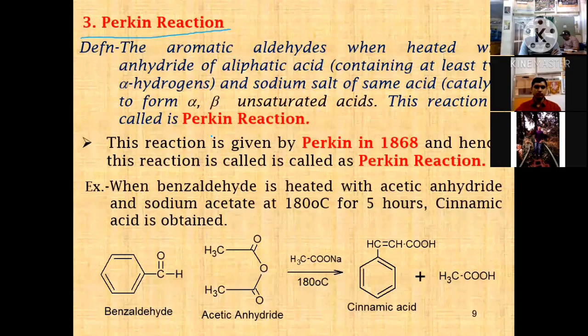When benzaldehyde is heated with acetic anhydride and sodium acetate at 180 degrees Celsius for 5 hours, cinnamic acid is obtained. Suppose you want to prepare cinnamic acid, then how will you prepare it? There are applications of various reactions, but one more application is the Perkin reaction. It is easy to prepare from acetic anhydride.